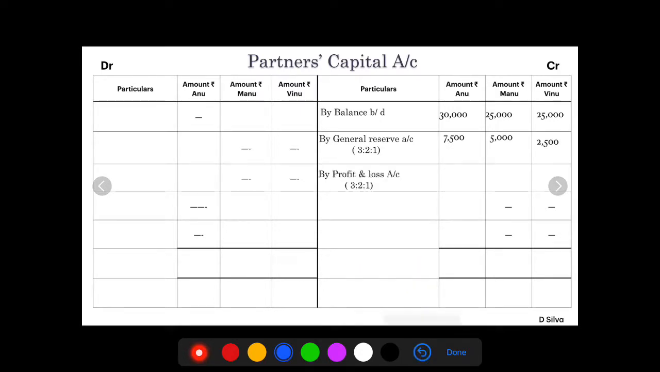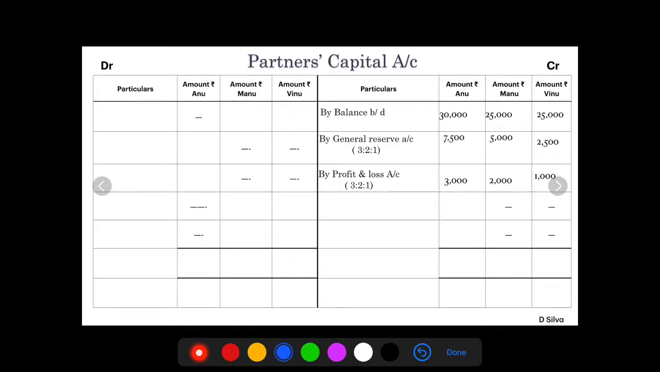We have the profit and loss account. Let's distribute this again in the profit sharing ratio. So 6,000 into 3 by 6, 3,000. 2 by 6, rupees 2,000. 1 by 6, rupees 1,000.